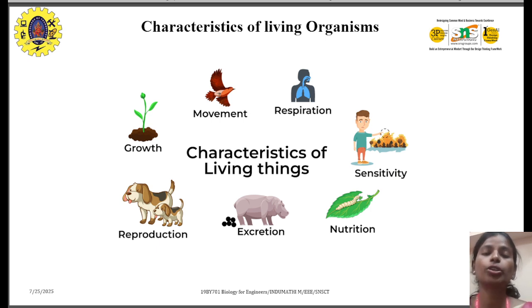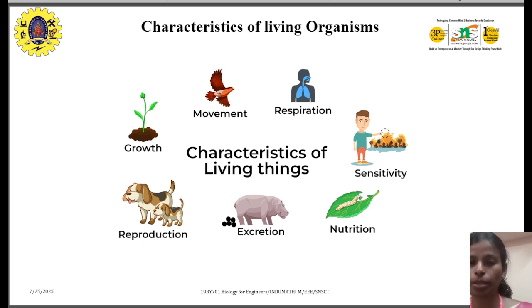So normally, how will you say whether it's a living organism or not? First, whether the organism follows respiration, whether it can breathe. For example, in animals and human beings, we can see the respiration visually, but we cannot see the respiration of plants, though they do the process separately. And sensitivity. Living organisms have sensitivity. They react to stimuli.